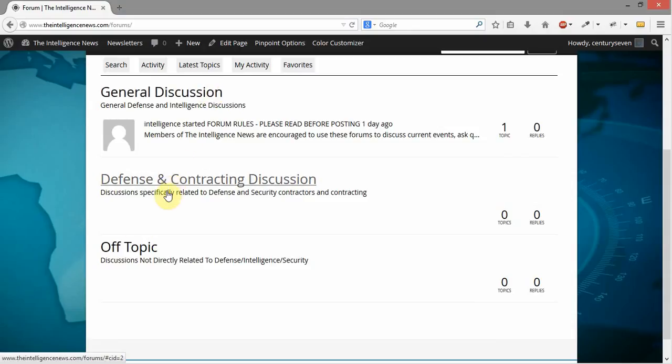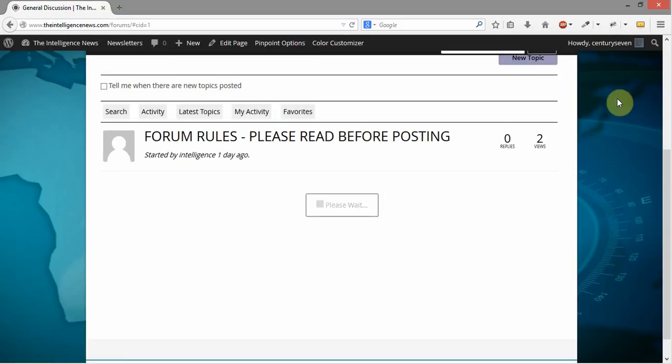First of all, we do have the same three forums that we had before: general discussion, defense and contracting discussion, and off-topic discussions. In the WP Symposium system, which is what we've installed here for the forum, these are actually called categories. Before, in the bbPress system, these were called forums and were split up into three different sections. In here, these are configured a little bit differently. These are called categories, and underneath these categories is where people post topics, and they act exactly like the bbPress forums did as far as the hierarchy goes.